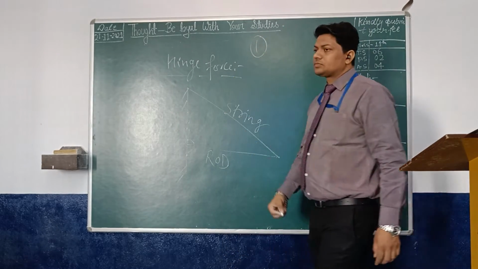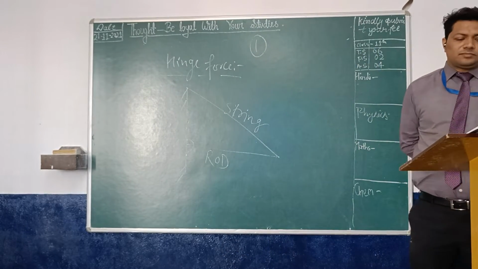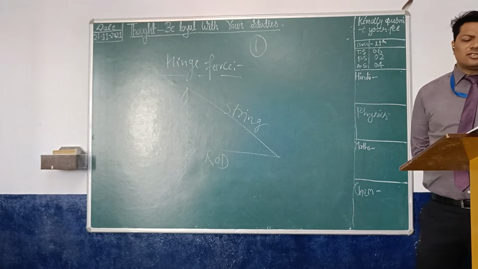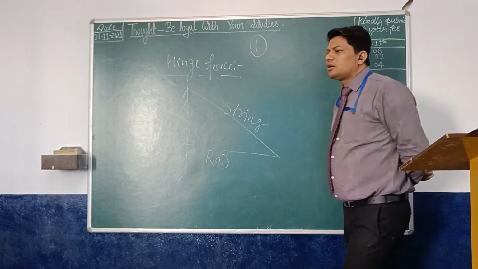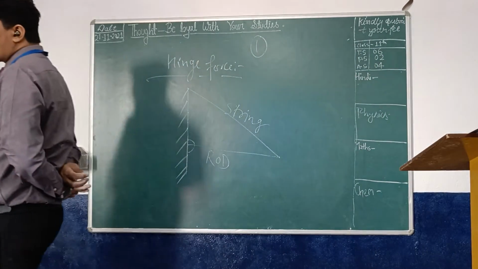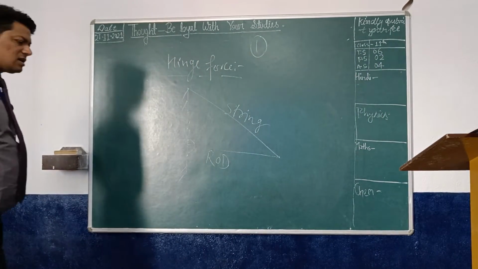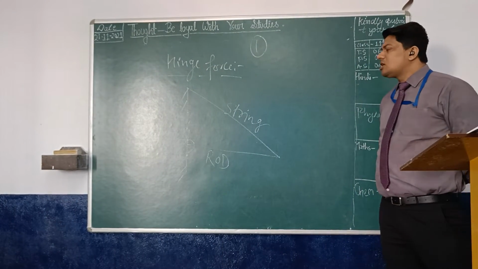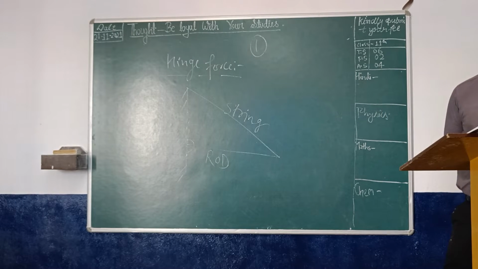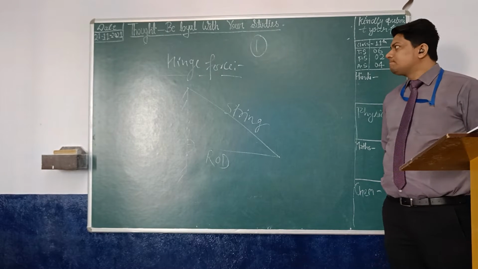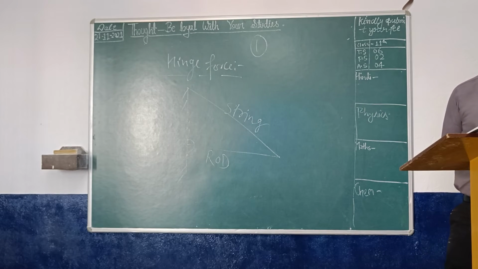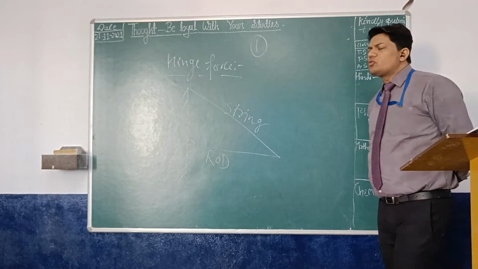First, either you find its horizontal and vertical component. Second, or you find its magnitude and direction.